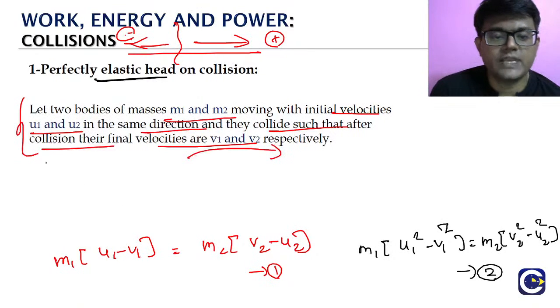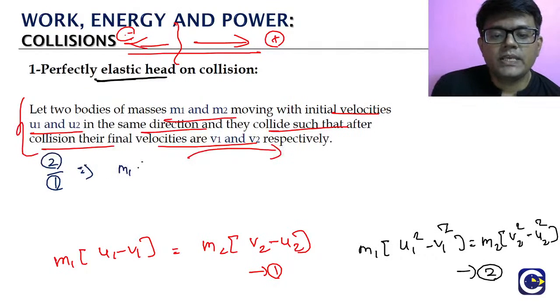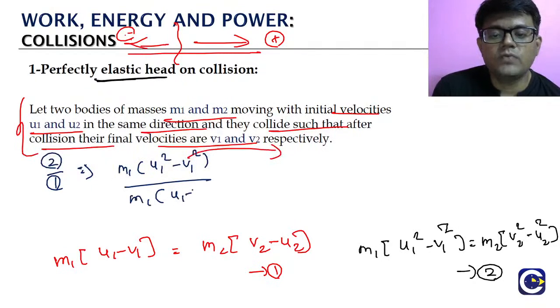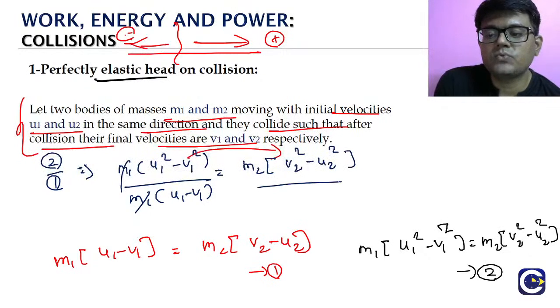So let us do 2 by 1. The LHS is m1 into u1 square minus v1 square divided by m1 into u1 minus v1. So m1 is cancelled, and it is equal to m2 into v2 square minus u2 square by m2 into v2 minus u2.